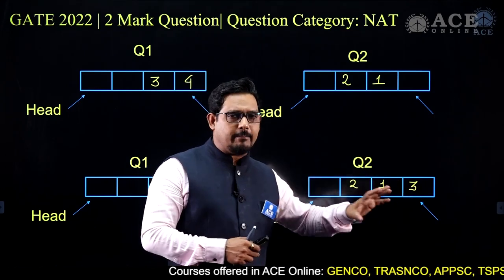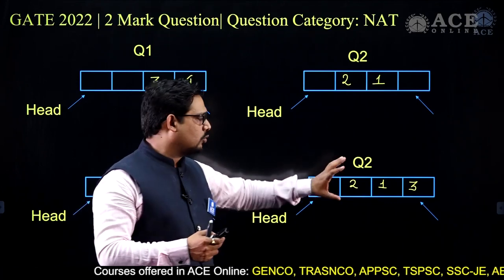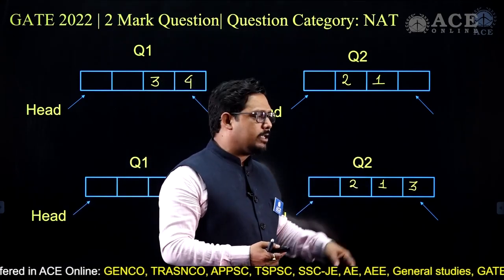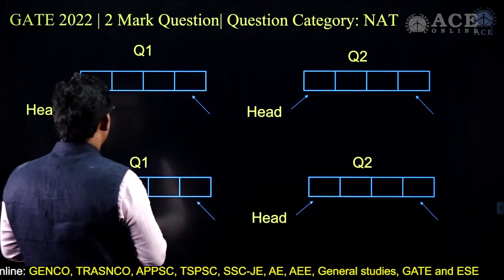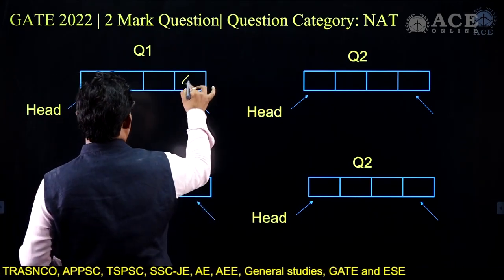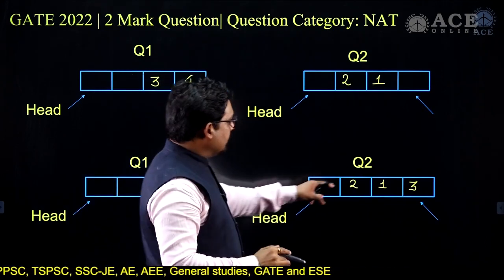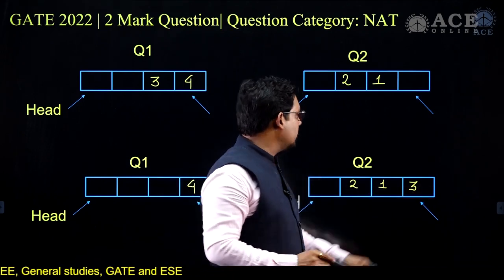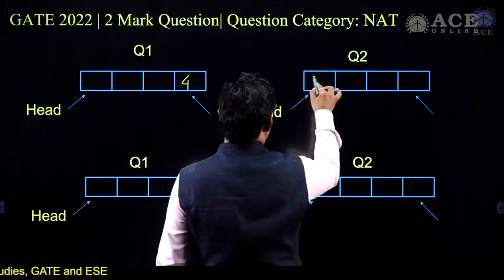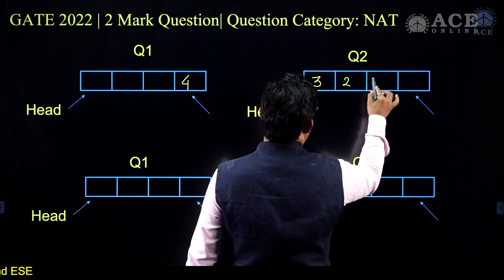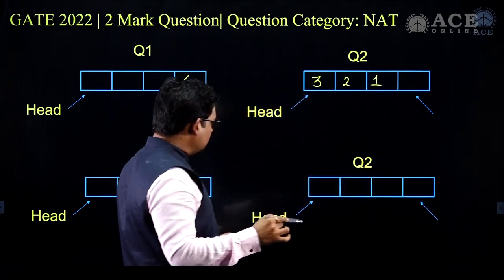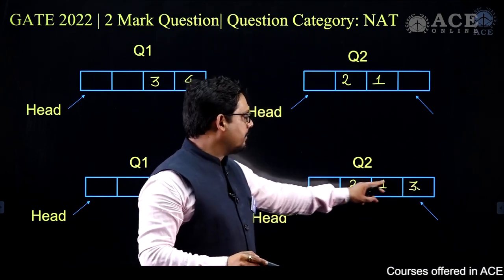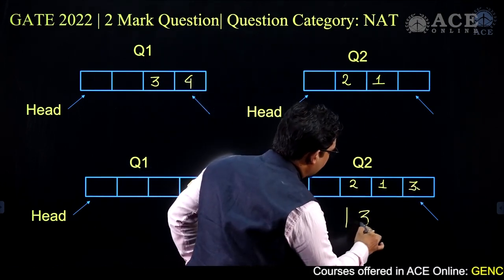And please for the time being, because it's a sort of algorithm, do not look at it from the implementation point of view. I'll delete 2, I'll delete 1, and I'll again insert it, and that will leave the content remaining here as 4. What I'm saying is that I'll delete 2 and reinsert into the queue, delete 1, reinsert into the queue, and that will make the value 3. I deleted 2 and I deleted 1. So now this will become 3 1 2. So now 2 deleted, that will be gone. So the elements that will remain are 1 3 and then 2.